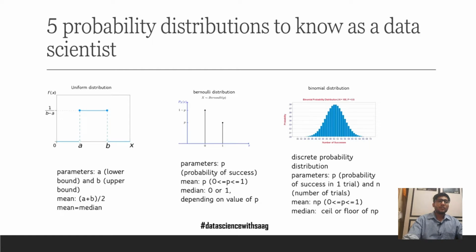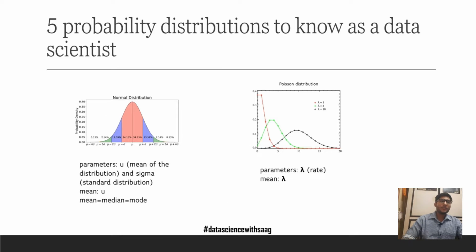Going forward with the next distribution, the normal distribution. The parameters of the normal distribution are mu, the mean of the distribution, and sigma, the standard deviation. The median is equal to the mean, which is equal to the mode. If you are not sure what mode means, it is the value which occurs the maximum number of times. The Poisson distribution has only one parameter, that is lambda, which denotes the rate. The mean of the Poisson distribution is lambda. We shall explore these distributions in further detail in the coming slides.